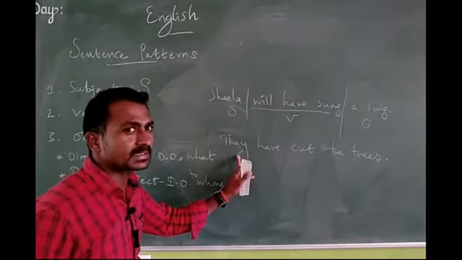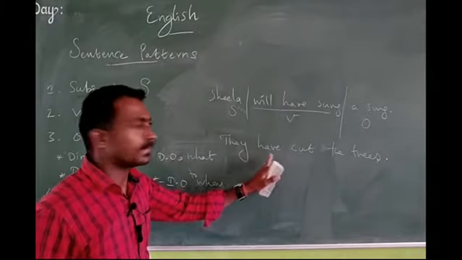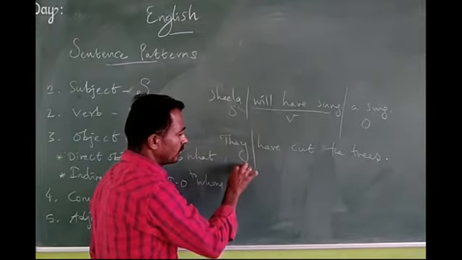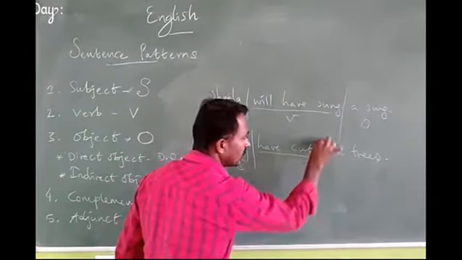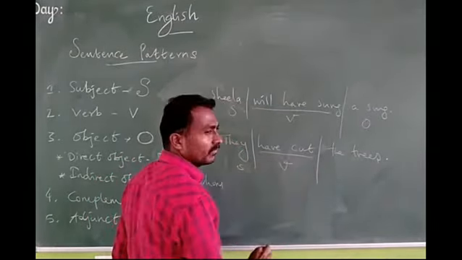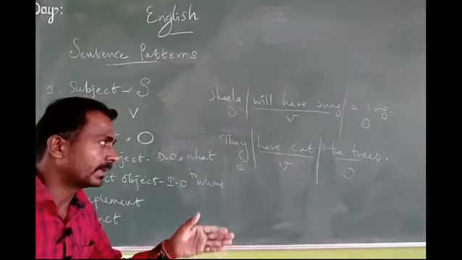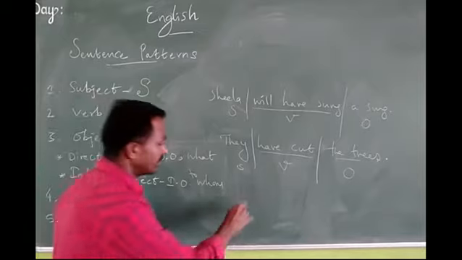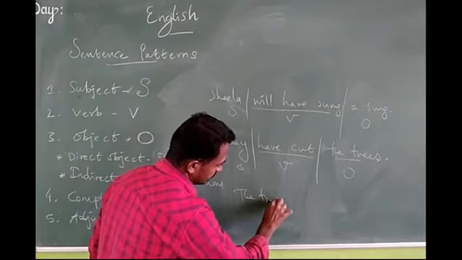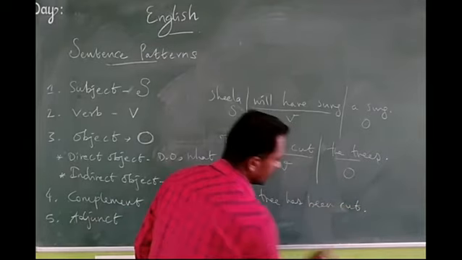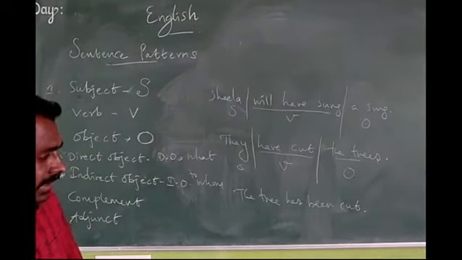The subject is doing something. I mean they did something here, you know that. So the pronoun they is a subject. Have cut is a verb, and the trees also the object. Sometimes they may give passive voice also. For example, the tree has been cut. That's all. Simply the sentence is given.